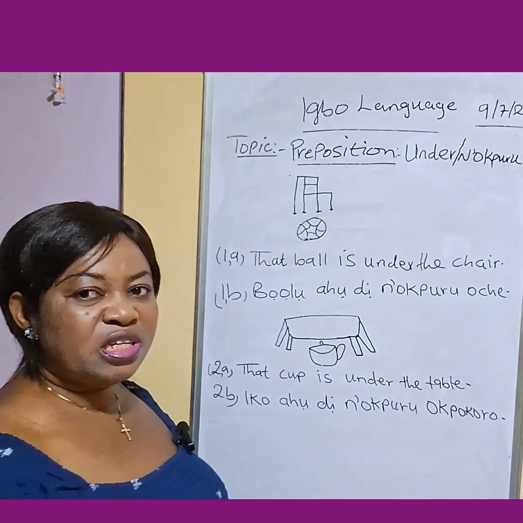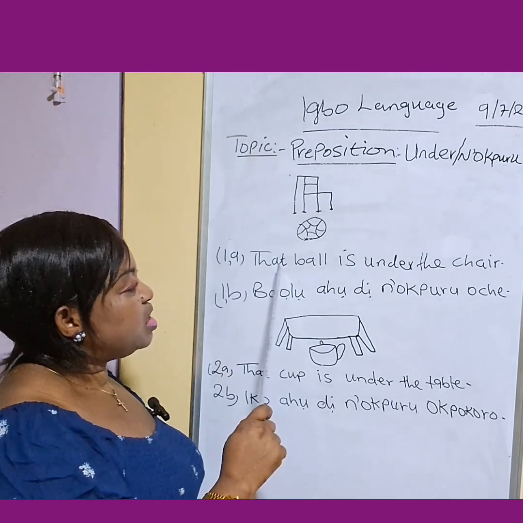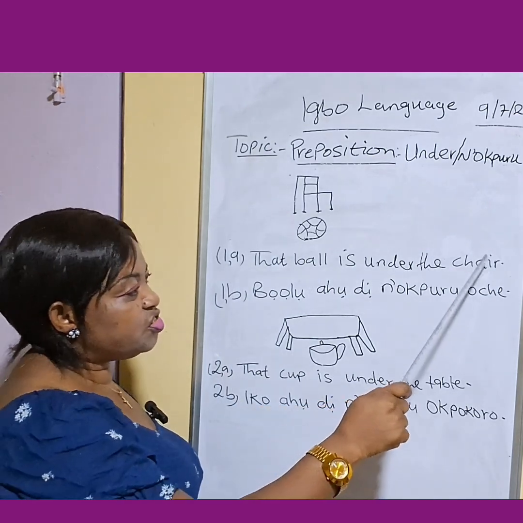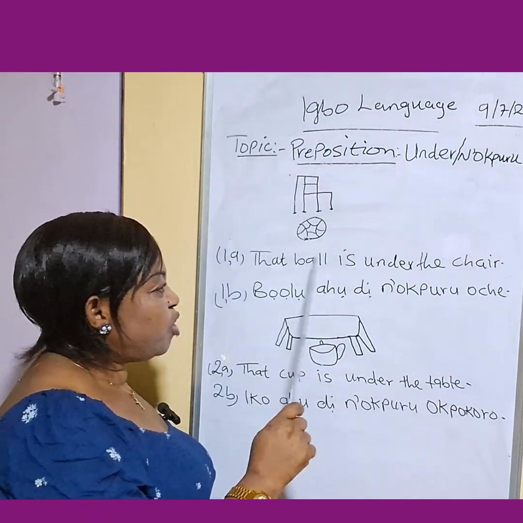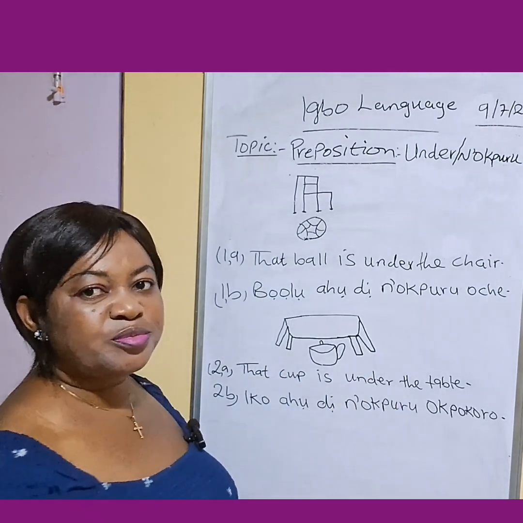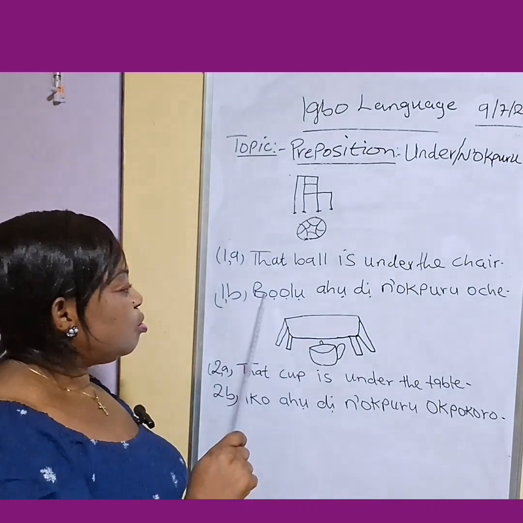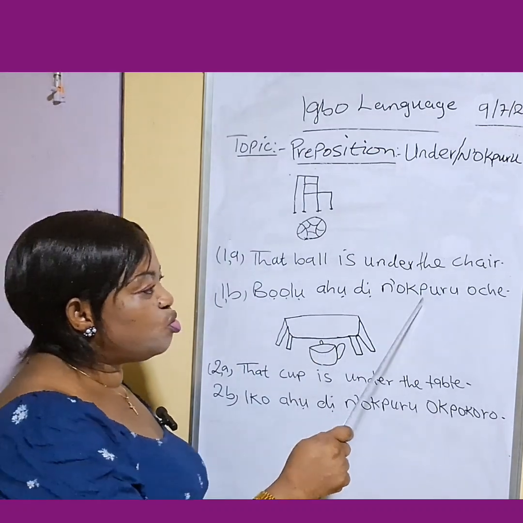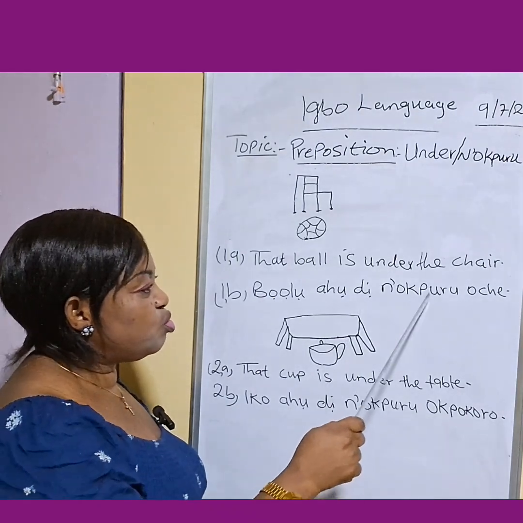Let us see them in sentences. Sentence 1A says, that ball is under the chair. Class, repeat after me. That ball is under the chair. Yes. In Igbo, it means bọọlụ ahụ dị n'okpuru oche.